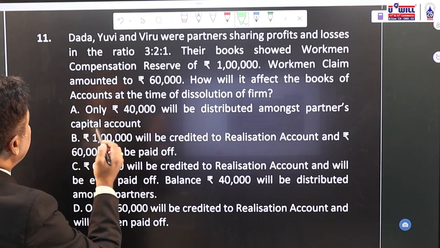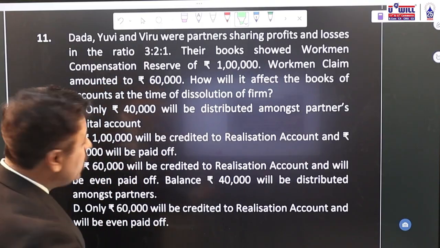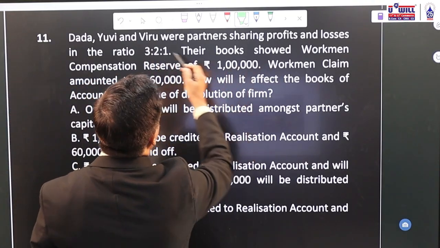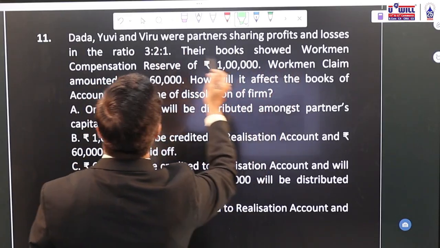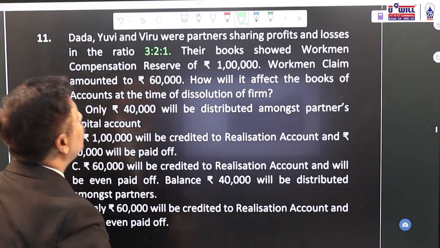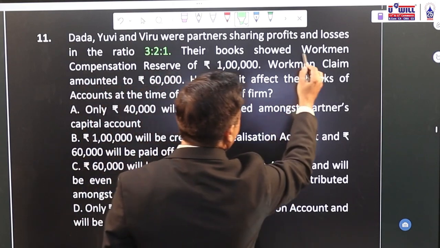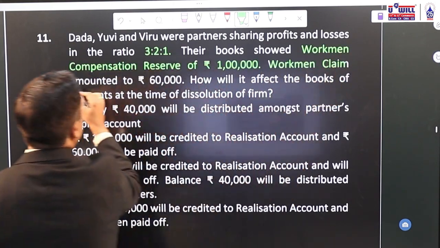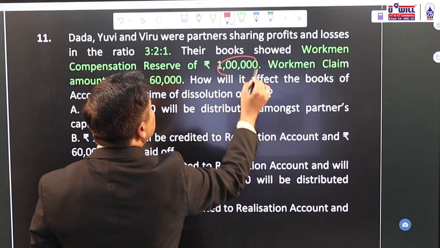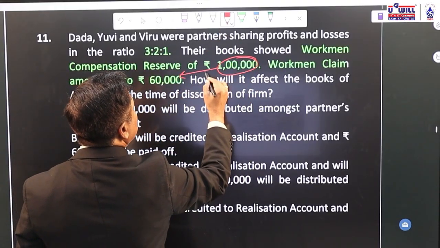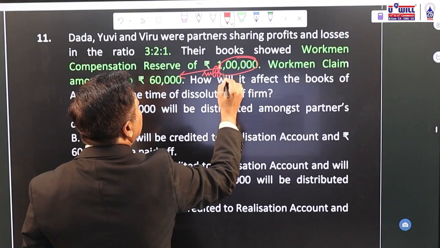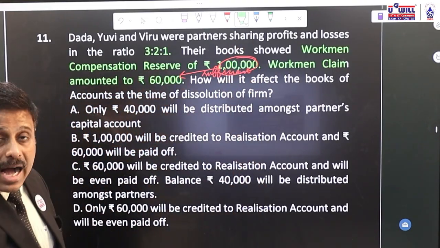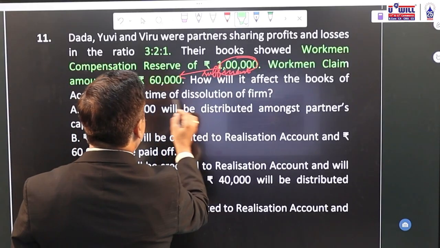Dada, UV and Viru, Dada Saurav Ganguly, UV Yuvraj, Viru Virendra Sehwag, were partners sharing profits and losses in the ratio of 3:2:1. Their books showed workman compensation reserve of 1 lakh and workman's claim was 60,000. Is 1 lakh sufficient to pay the claim of 60,000? Yes. How will it affect the books of accounts at the time of dissolution of the firm?